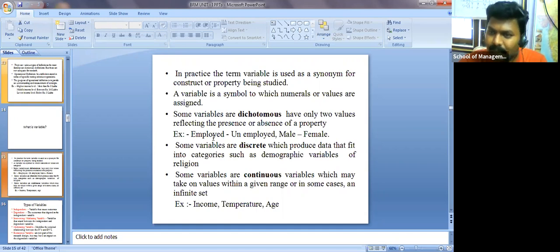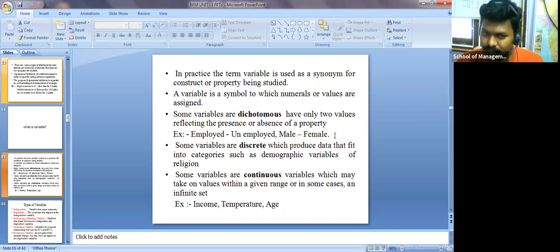Or gender: I have only two options, male and female. So how many options can I give? Two, which is dichotomous. Di means two.